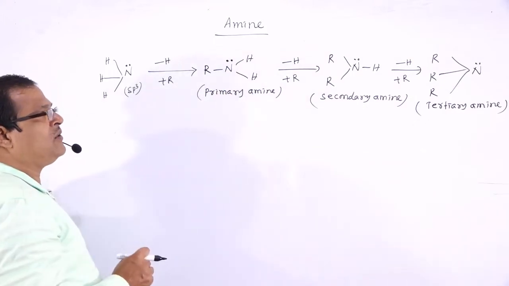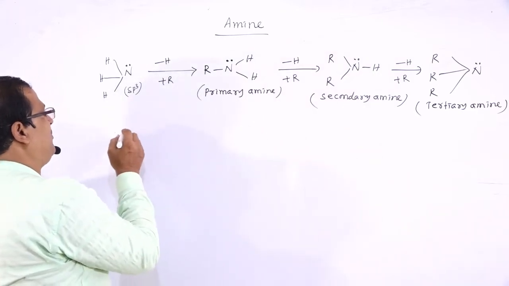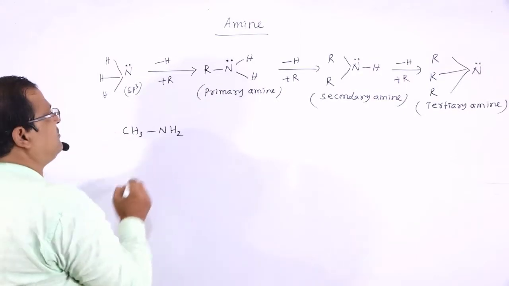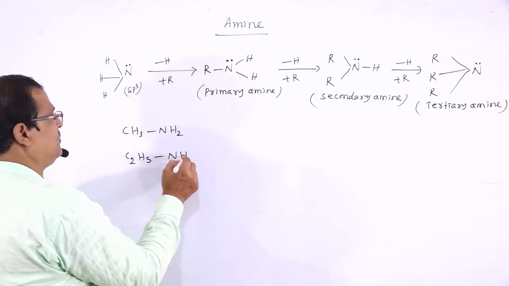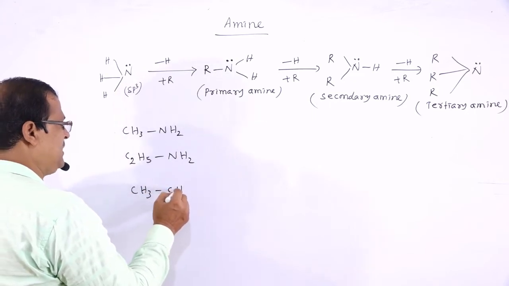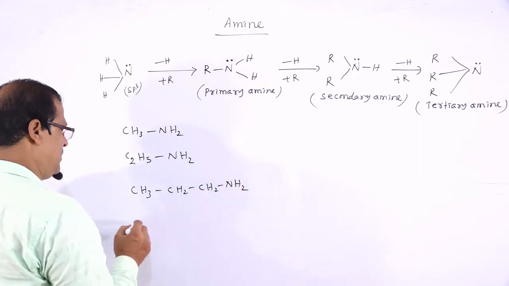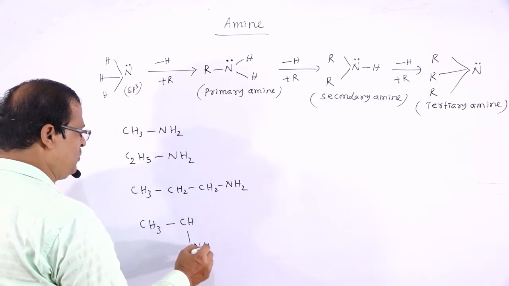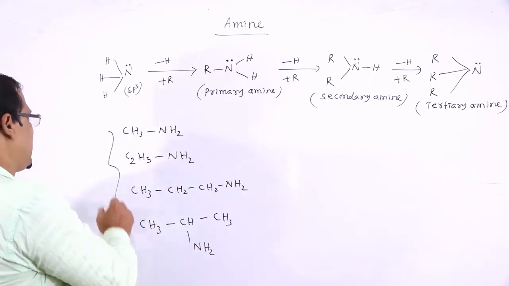Taking R or C6H5, for example, CH3NH2, C2H5NH2, or CH3-CH2-CH2-NH2, or CH3-CH(NH2)-CH3. All are examples of primary amines.